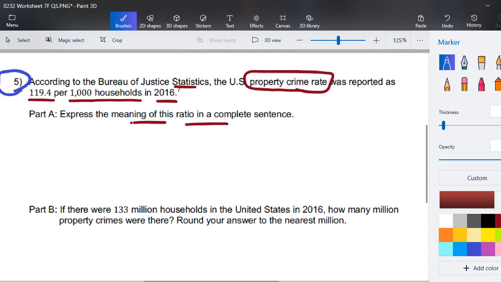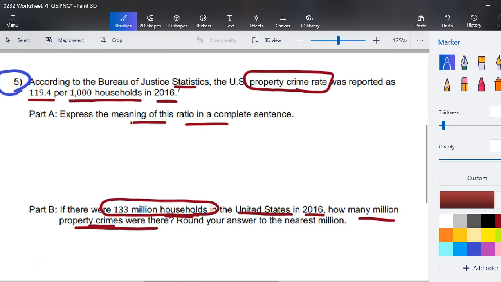On part B, it says, if there were 133 million households in the US in 2016, how many crimes were there? This one's just exactly opposite, if you will, from what we did on 4. On 4, they were asking us to find the households given the number of violent crimes.